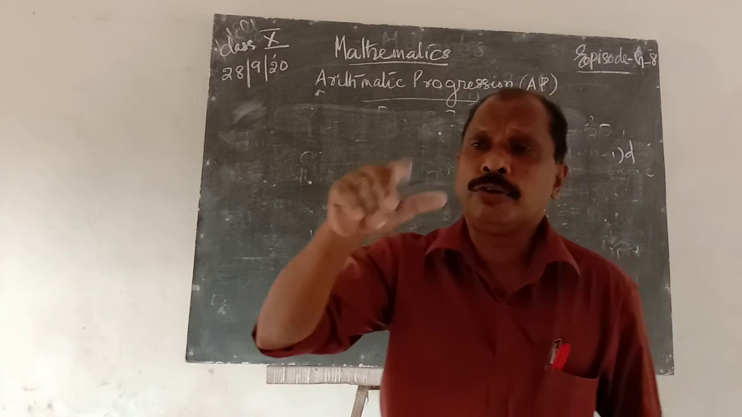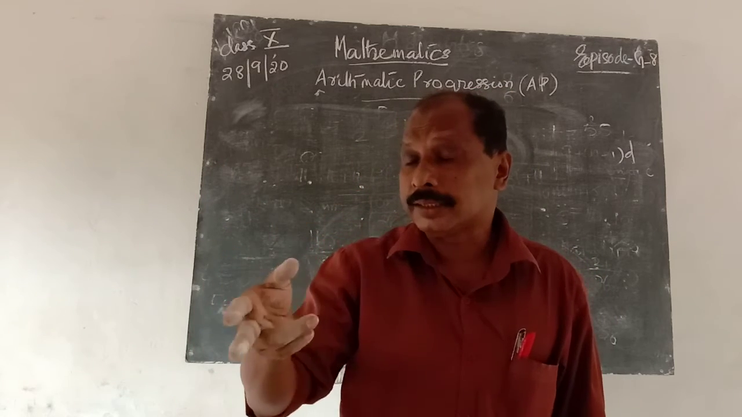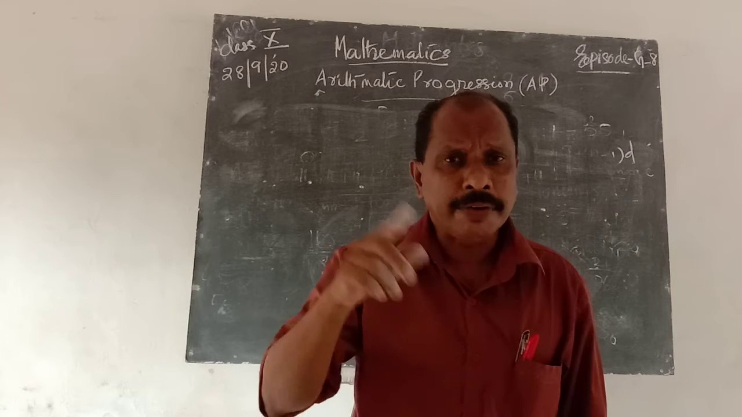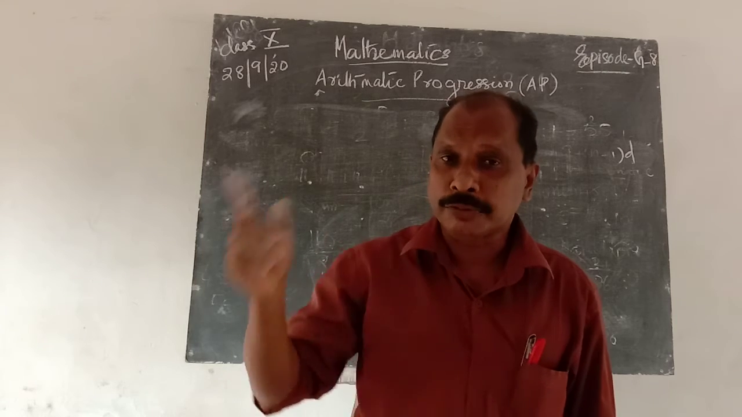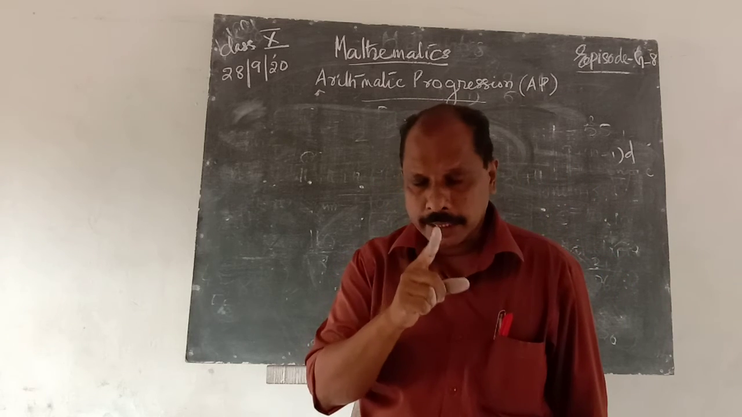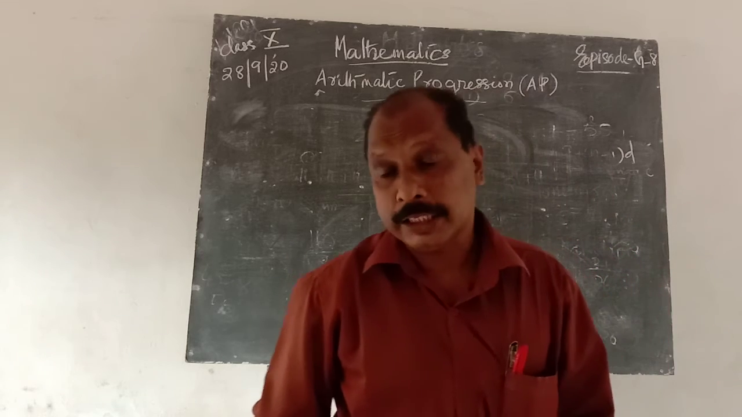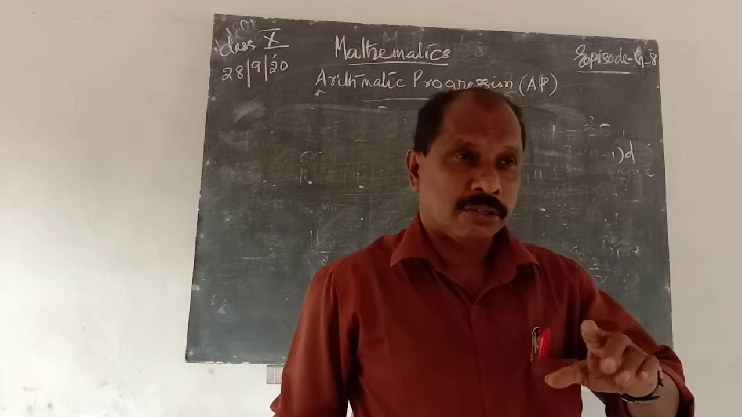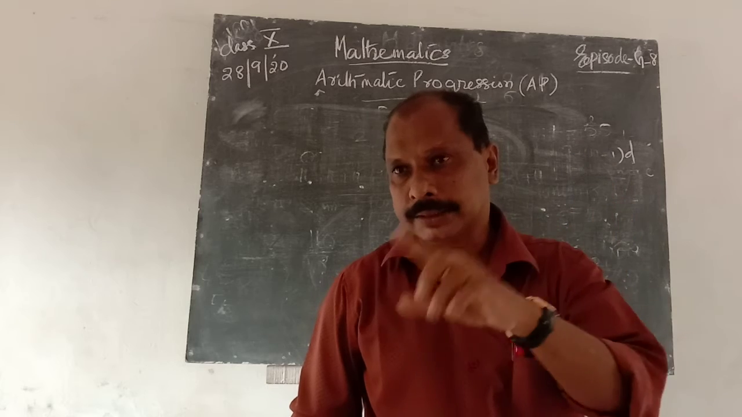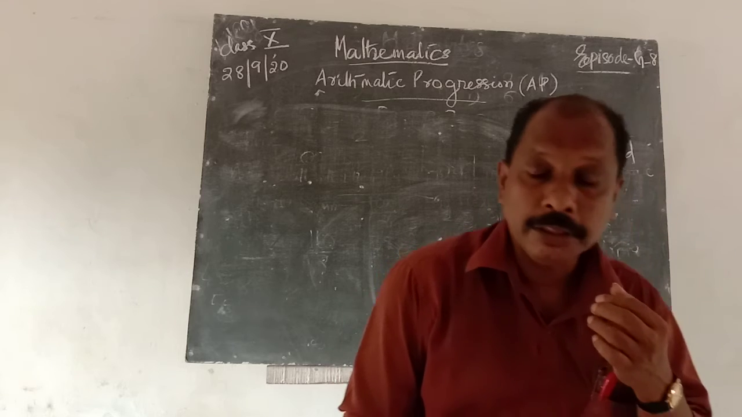For example, 2, 4, 6, three consecutive terms of an AP. 2 plus 6 is 8, 8 by 2 is equal to 4. That is the middle term. 5, 10, 15: 5 plus 15 is 20, 20 by 2 is equal to 10. That is the middle term. Therefore, if A, B and C are consecutive terms of an arithmetic progression, then B is equal to first plus last by 2. That is, B is equal to (A plus C) by 2, known as the arithmetic mean of the progression.